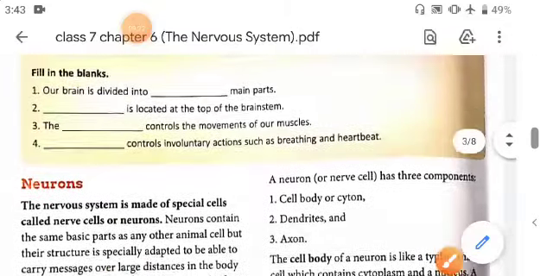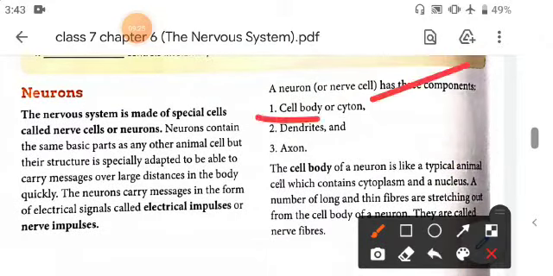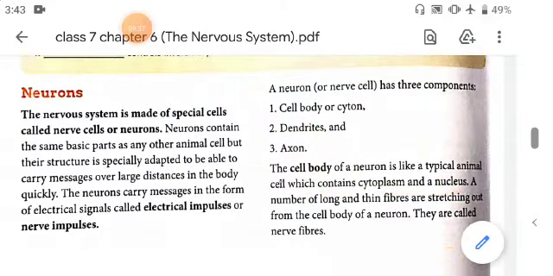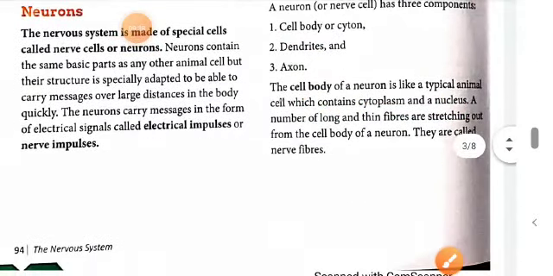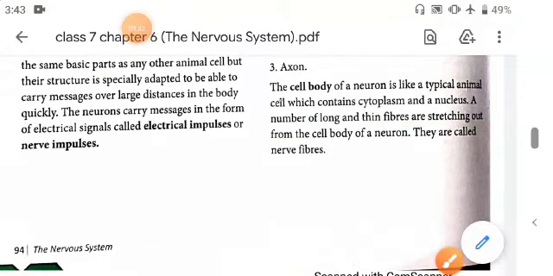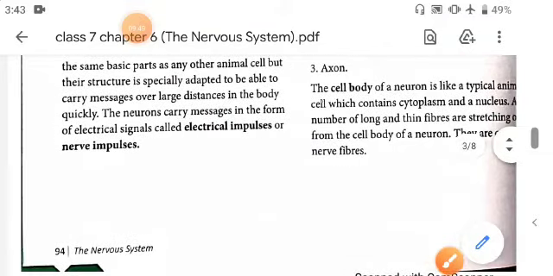Now next thing is that a neuron or a nerve cell has three parts: a cell body, also called the cyton, dendrites, and axon. The cell body of a neuron is like a typical animal cell which contains cytoplasm and a nucleus. A number of long and thin fibers stretch out from the cell body of a neuron. They are called the nerve fibers.